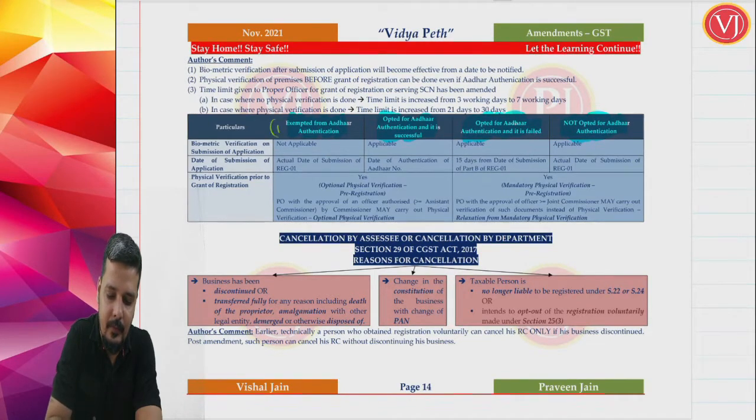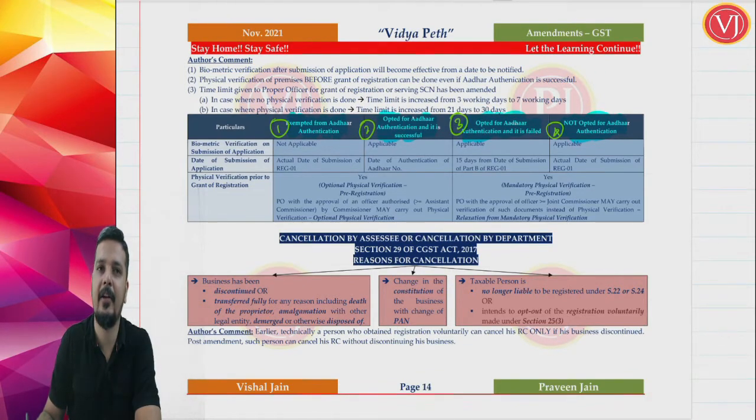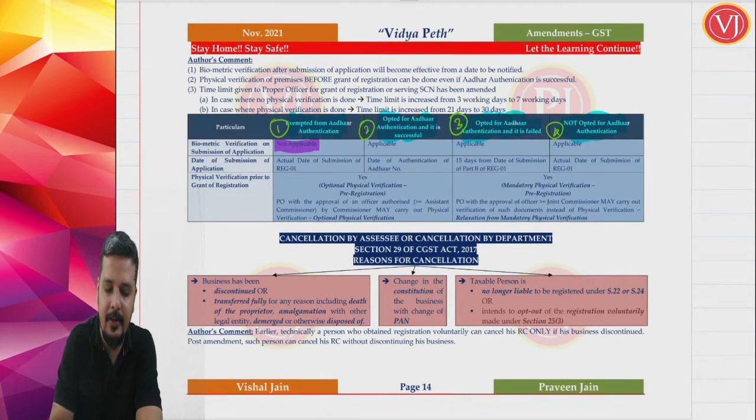First, you are exempted, the exempted list which has been amended, we have discussed. Second, you opt and it is successful. Third, you opt but it is not successful. Fourth, you don't opt. Understand, friends, biometric verification is not applicable only for the first category. For the other 3 categories, biometric verification is applicable.